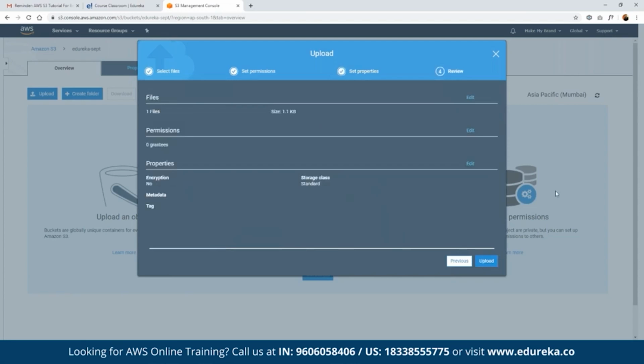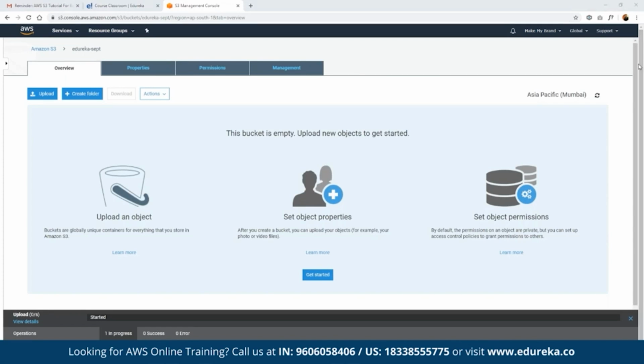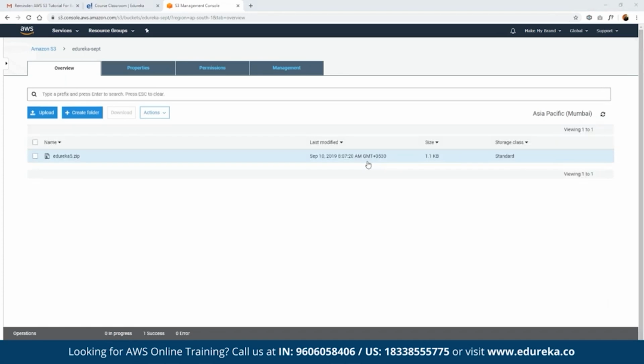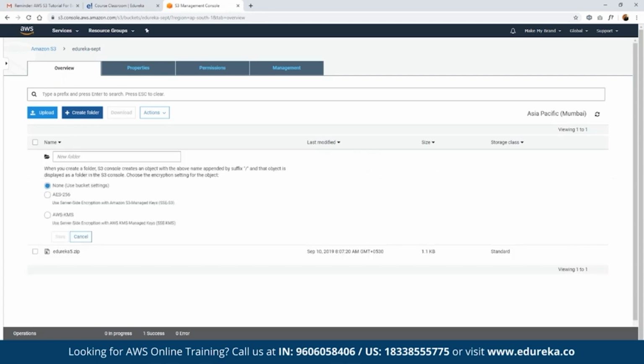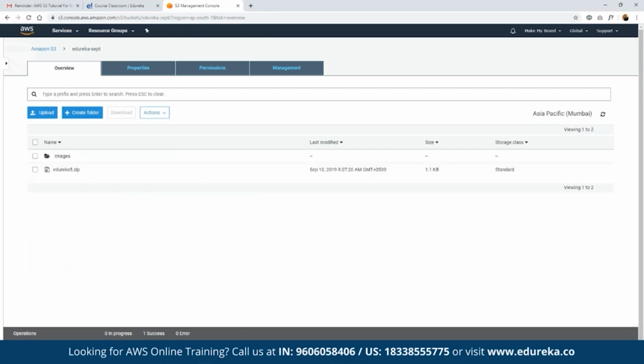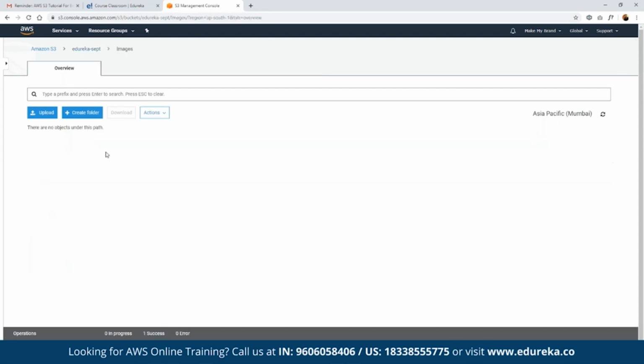As you can see, as soon as we have clicked on upload, the file is available as part of the bucket objects here, right? In the same way, if we want to create multiple folders, we can click on create folder. Suppose we want to name this folder images. We can create images, click on save. Now we have a folder for images, and if we want to start adding images here, we can do that easily. Again, we can click on upload, click on add files, and choose the images that we need to upload here.